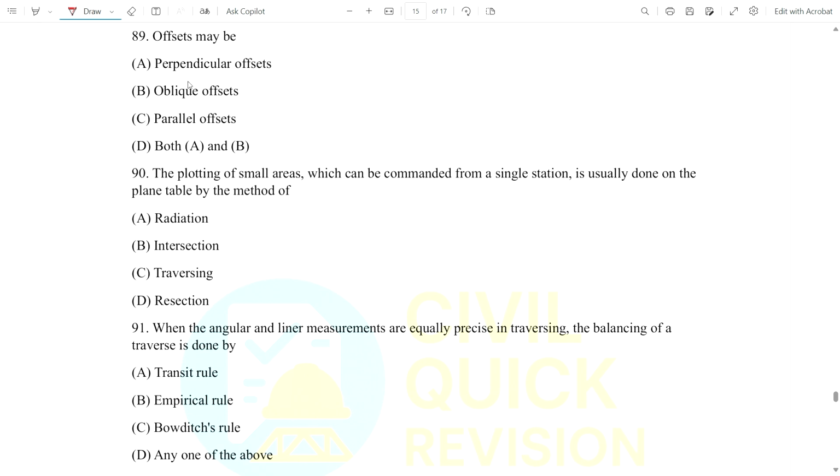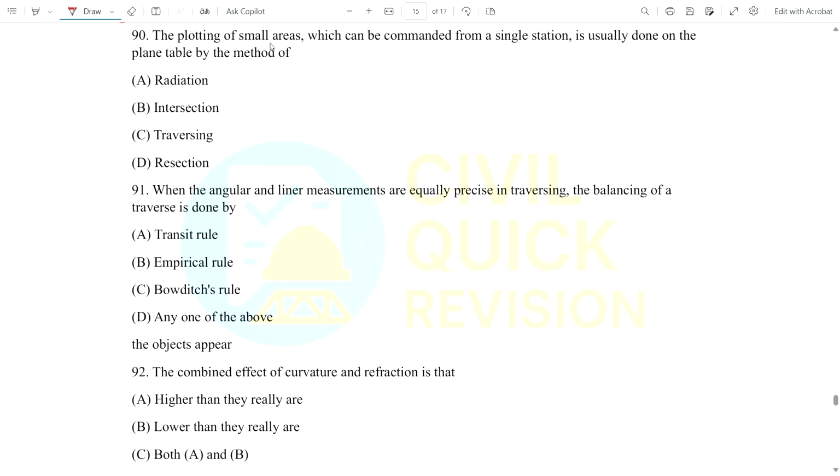Now see question number 89: offset may be what? Perpendicular offset, oblique offset, parallel offset, or both A and B. Here both A and B will be the correct answer; perpendicular offset or oblique offset, both mean offset. Okay, now coming to question number 90: the plotting of small area which can be commanded from a single station is usually done on the plane table by the method of what?